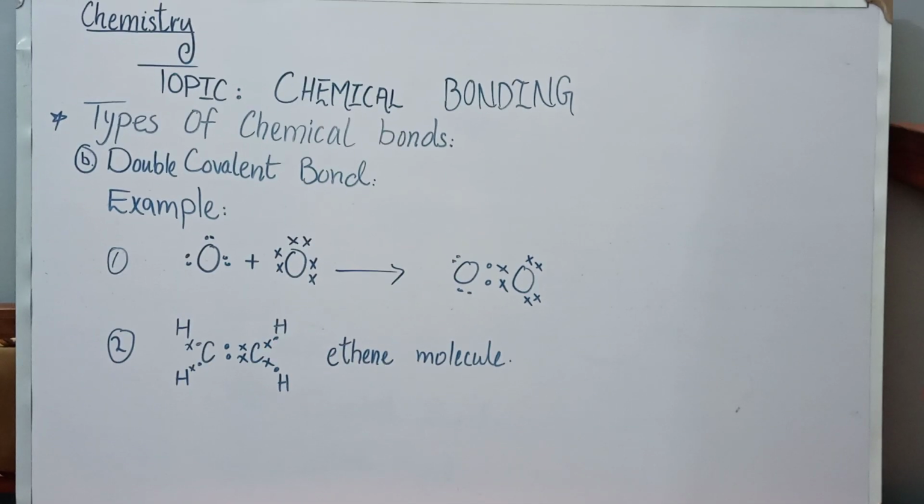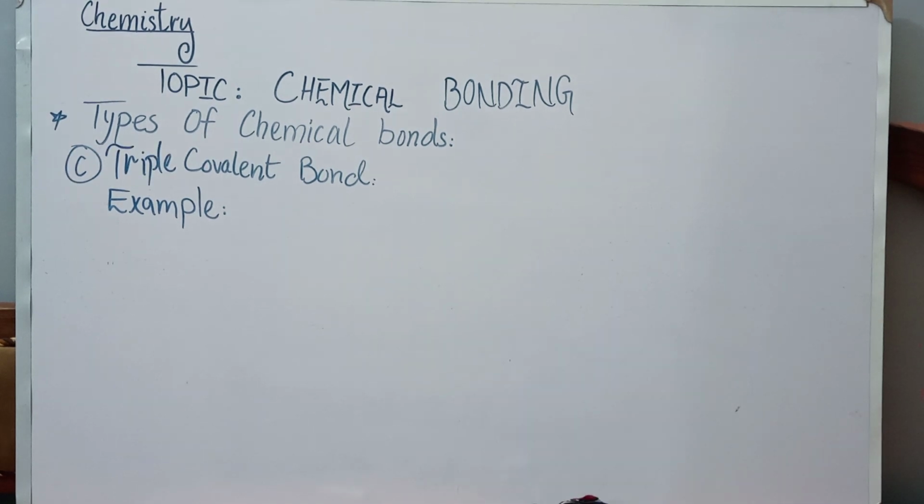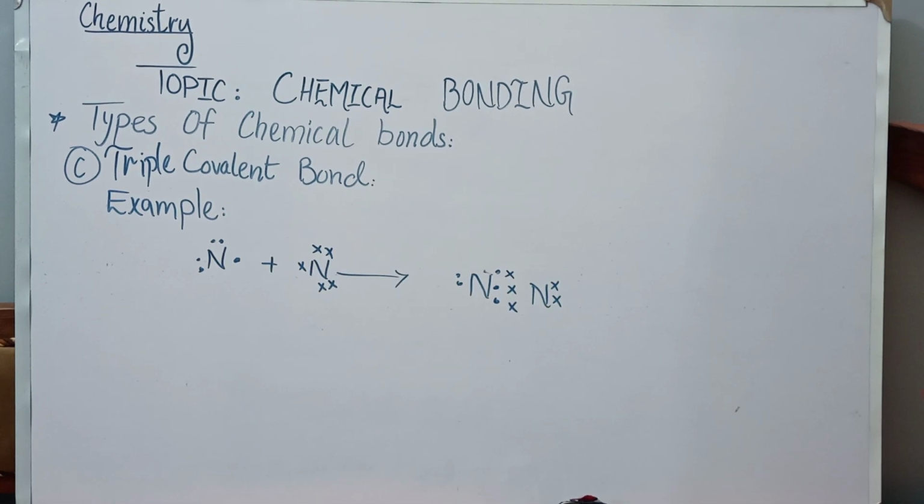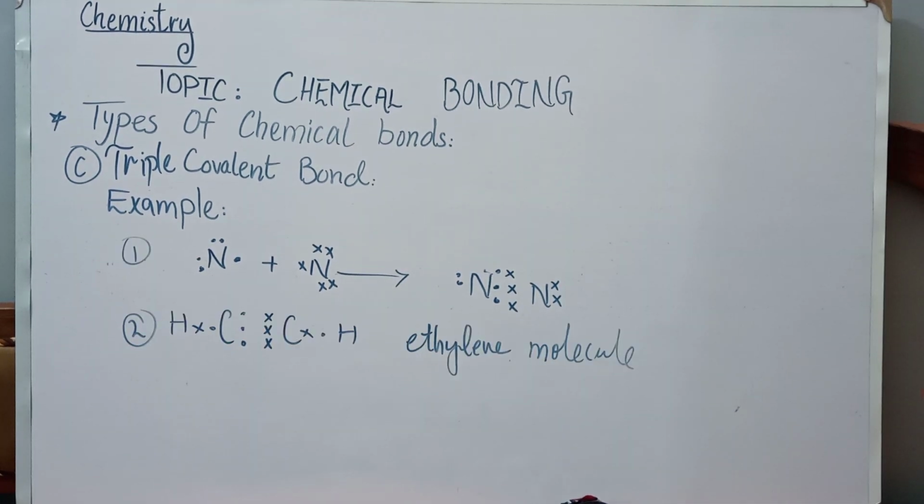Now come to the third one, that is the triple covalent bond. A covalent bond which is formed by mutual sharing of 3 bond pairs is called a triple covalent bond. It is represented by 3 short straight lines, for example nitrogen and ethyne, C2H2. The first example is nitrogen, N2, as you can see in the dot and cross structure. The second example is the ethyne molecule, as you can see.